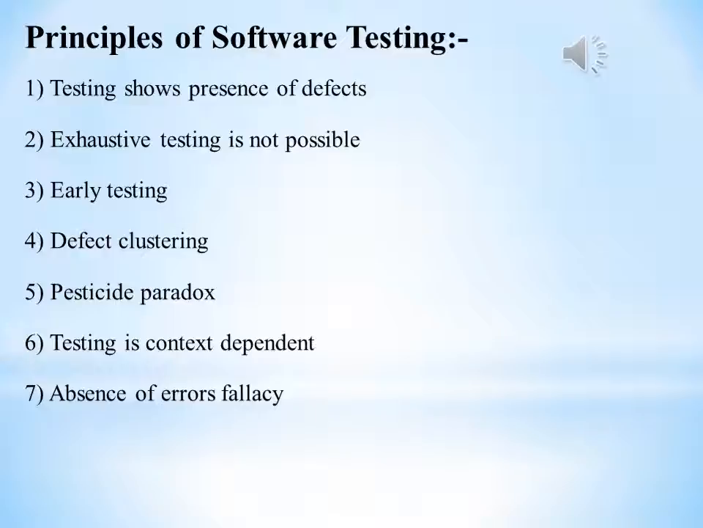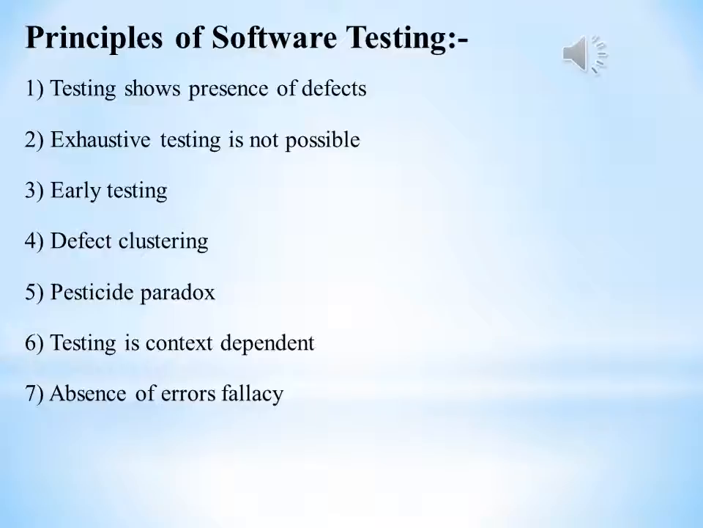Then third is early testing. To find the defects in the software, test activity should be started early. A defect detected in an early phase of the SDLC, that means the software development life cycle, will be much less expensive. For better performance, software testing will start at the initial phase, that is, testing will be performed at the requirement analysis phase.